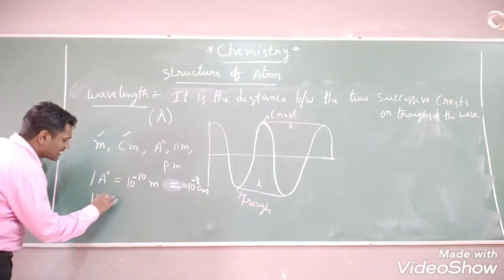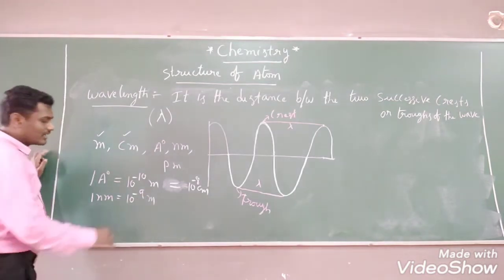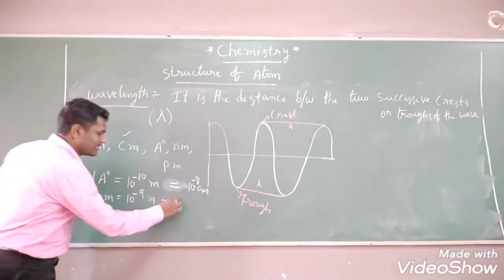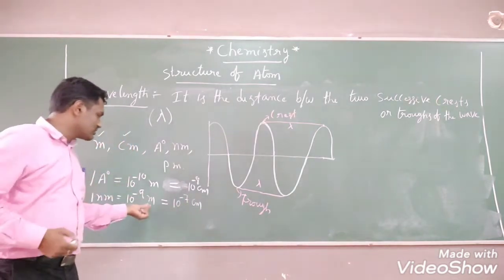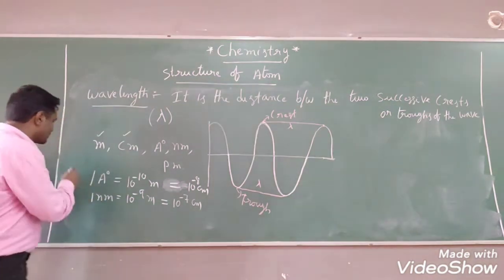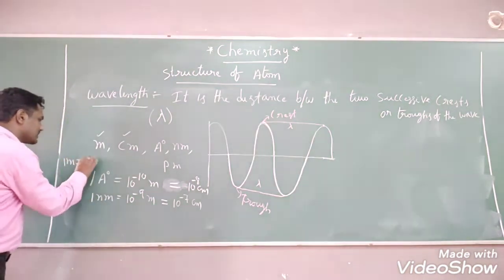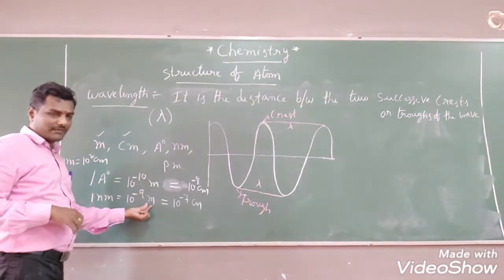1 nanometer equals how many meters? 10 to the power of minus 9 meters. 10 to the power of minus 9 meters means 10 to the power of minus 7 centimeters. How do we get to know, sir? 1 meter equals 100 centimeters, right? So 1 meter equals what? 10 square centimeters. So in the place of meter, just put 10 square.